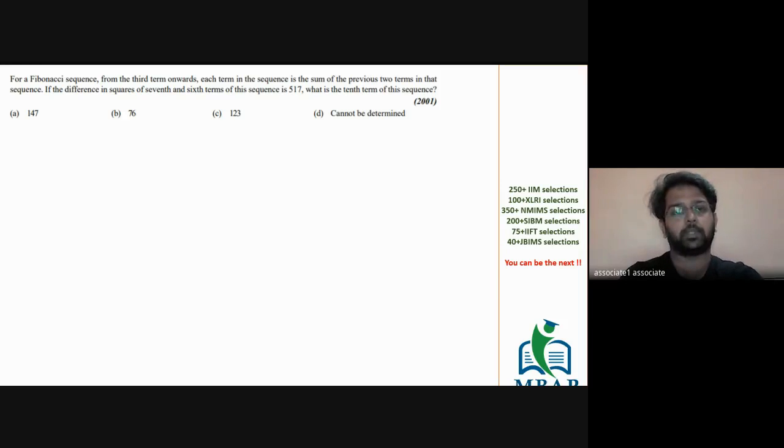If the difference in square of the seventh term and the sixth term of the sequence is 5 and 7, wherever difference of squares comes, it's always in the form of (x plus y) into (x minus y). Difference of square is also a category of question which I'll teach you next time. It's 5 and 7, and the question is to find the 10th term in the sequence.